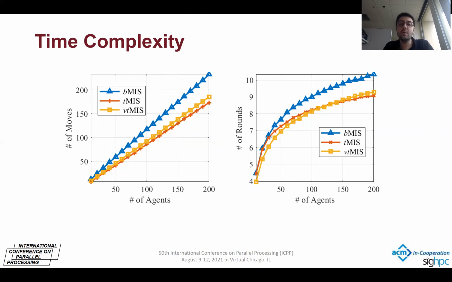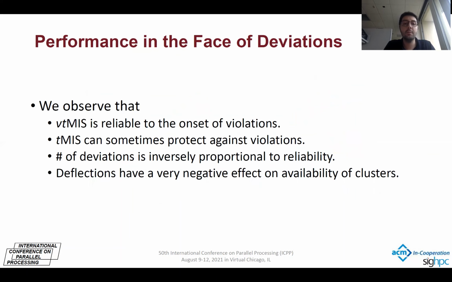In the case of convergence time, or the number of rounds, again both TMIS and VTMIS behave in a similar manner, but in both cases, the BMIS has the worst time complexity.